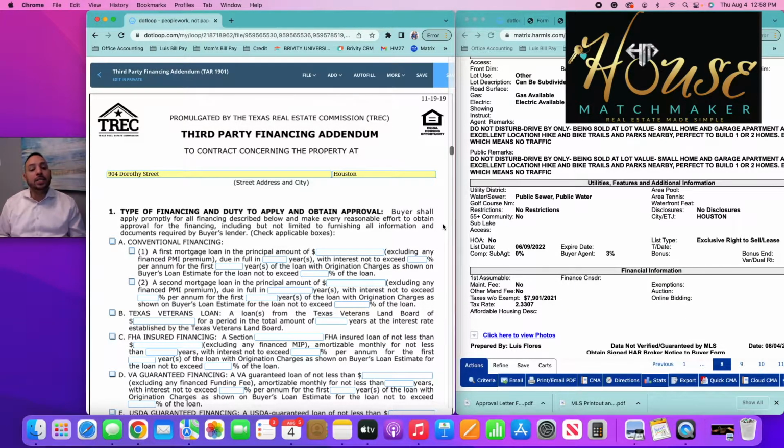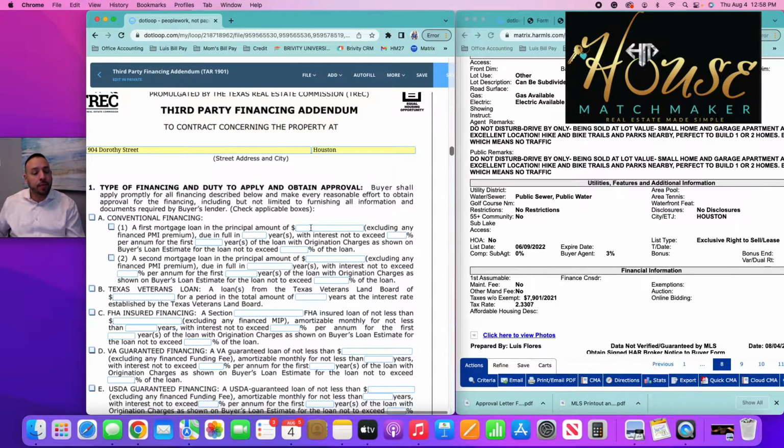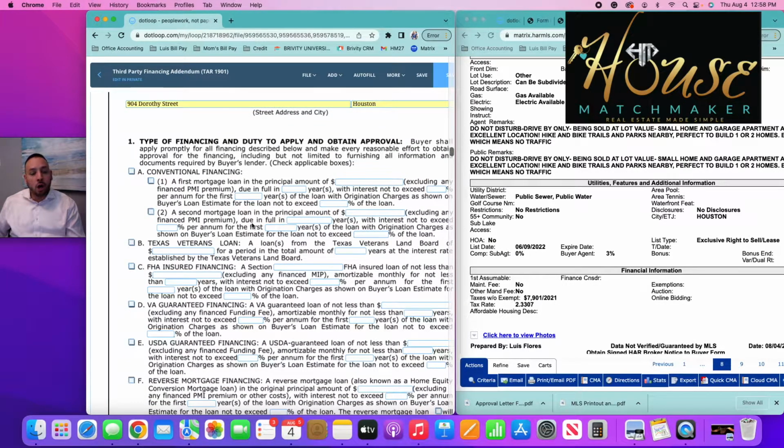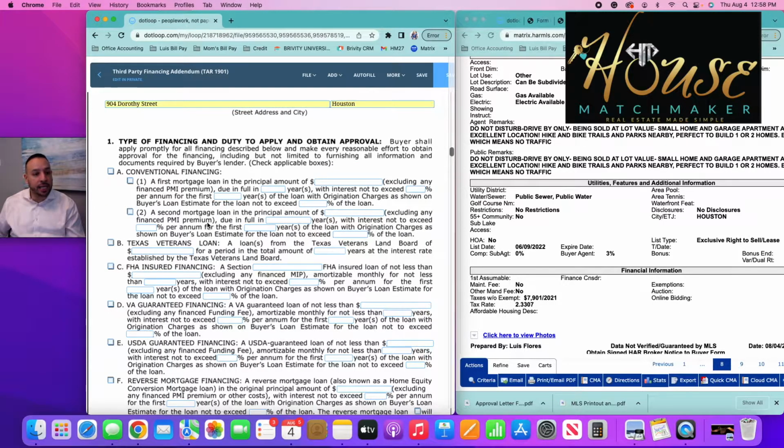Okay, based on everything that you pre-filled in the dot loop, whenever you added the people to the loop, a lot of that information gets merged over onto here. Okay, in option number 1, all you have to really check is what kind of loan is your client getting.